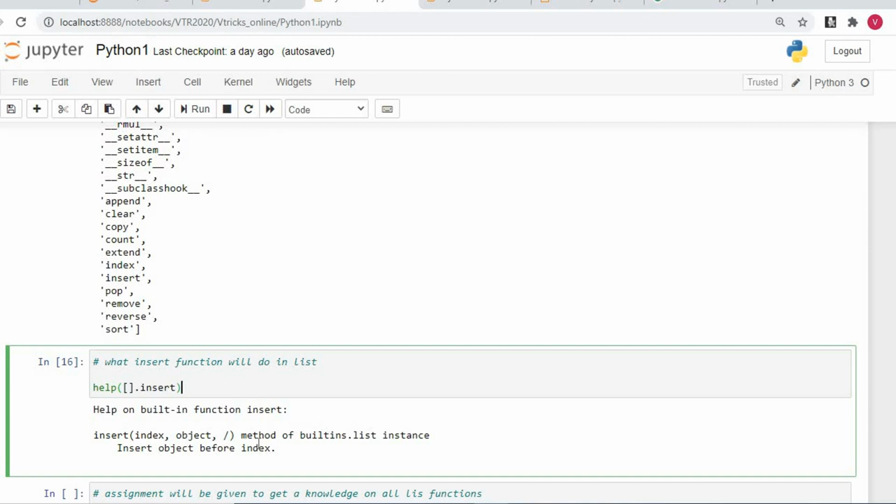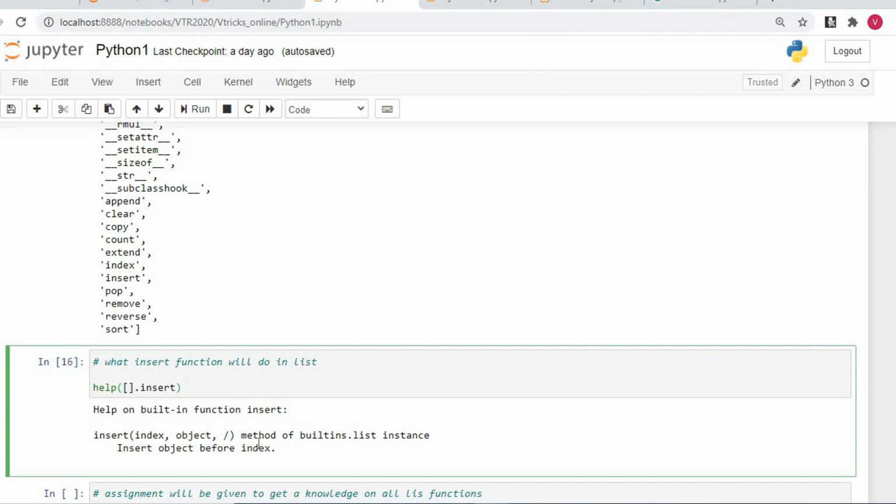So don't worry about what all the different functions will do. That will be a part of the assignment for you, where you need to practice what the different functions present inside the list are, what they do, and how to work with them accordingly. Okay, so nothing is there to by heart. Everything has been documented.